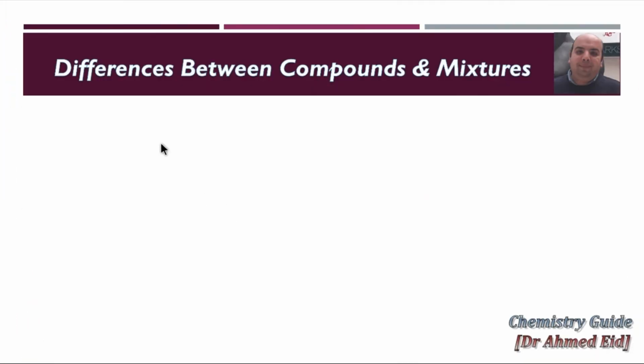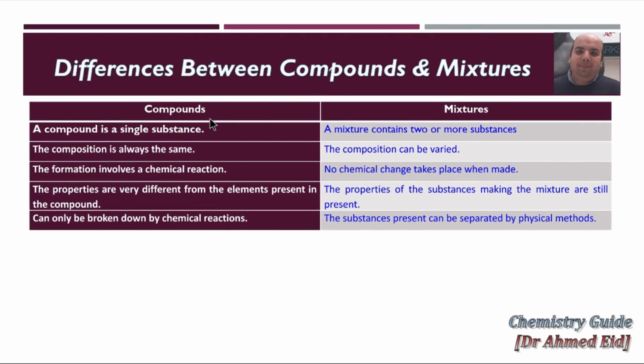Now, let's check the differences between compounds and mixtures. A compound, for example sodium chloride or H2O, water itself. A mixture, like salt and water, for example. So a compound is a single substance. As I told you, water, H2O, is a compound. NaCl is a compound. A mixture is a mixture of two or more substances. Salt in water means we dissolve NaCl in water. The composition of a compound is always the same. If you bring pure water, you will find that every part of it has the same composition.